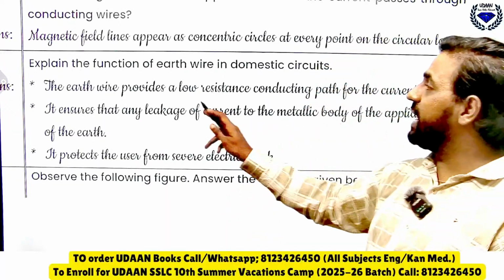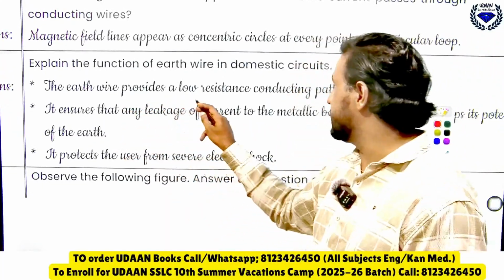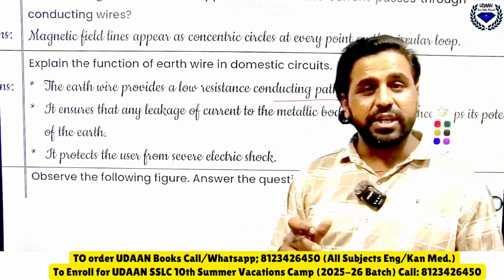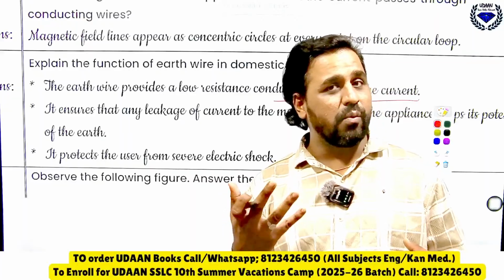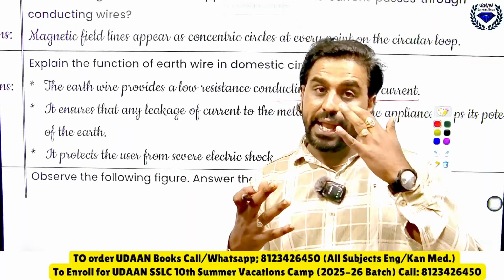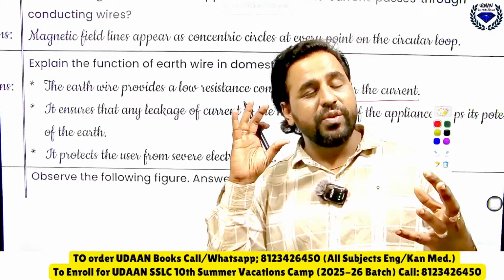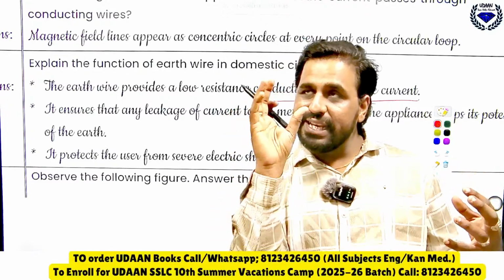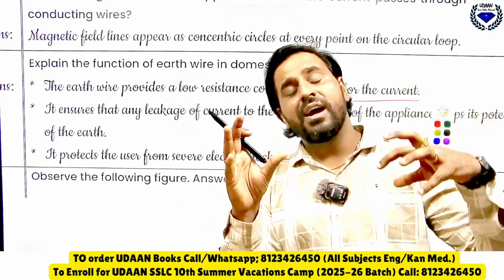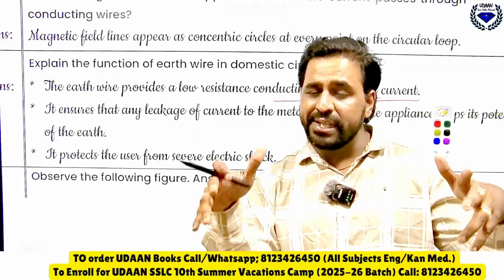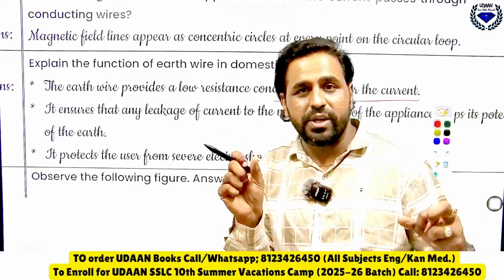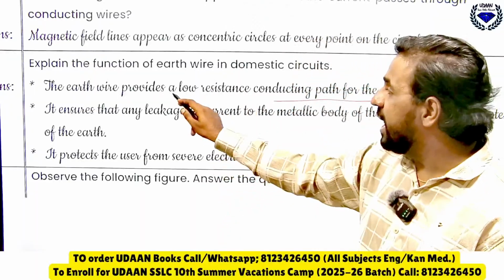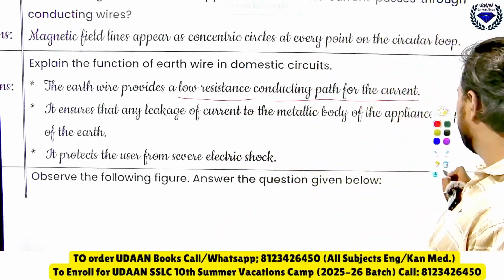So you know that the earth wire provides what? Low resistance. Okay, suppose you are using heavy electrical appliances like washing machine, refrigerator. For that more current is required. If you connect without any earthing, the metallic surface will give what? Charges, and due to which if you just try to touch, you will get what? Electric shock. So the earth wire provides a low resistance conducting path for current.